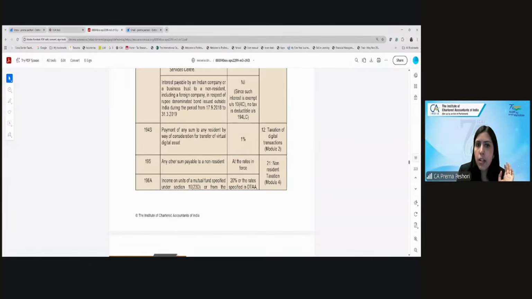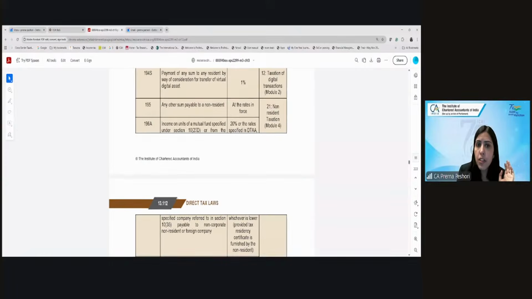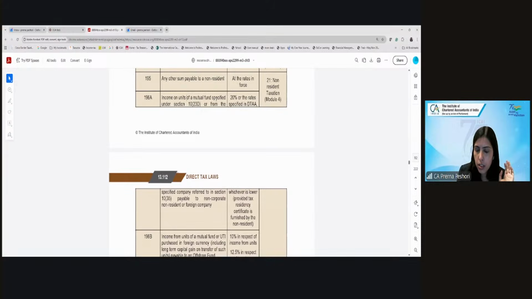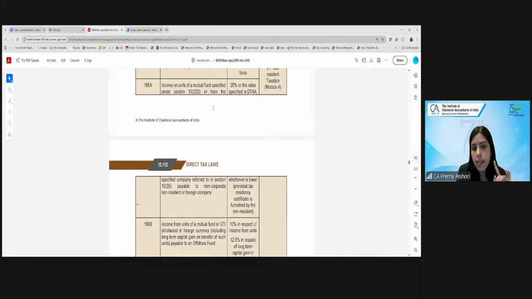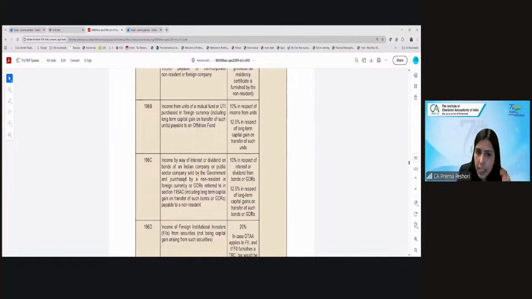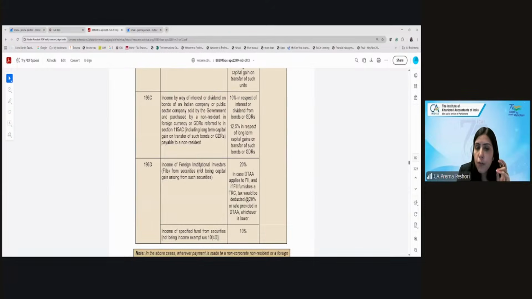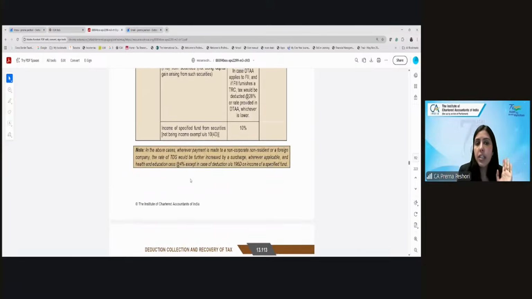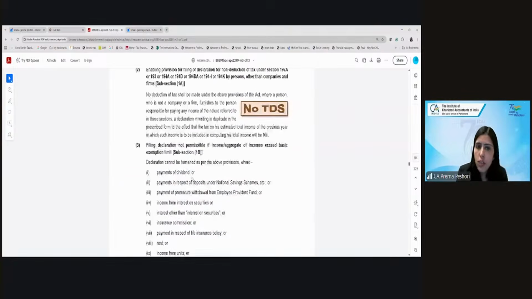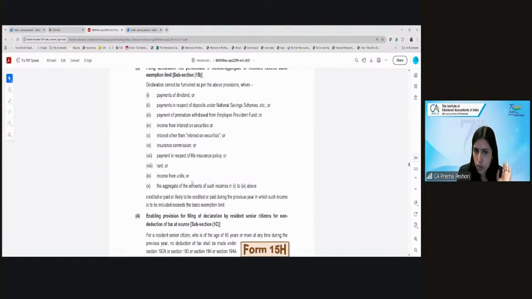And payment in respect of the units of the mutual fund. Income in respect of the units of the mutual fund to a non-resident, again we'll see that in that particular class. Then income by way of interest or dividend on ADR, GDR. Income of the foreign institutional investors. All of these are separate sections which we are going to deal with in those particular classes. Fine? Yes or no? Okay. So here we are restricting only to the resident transaction.